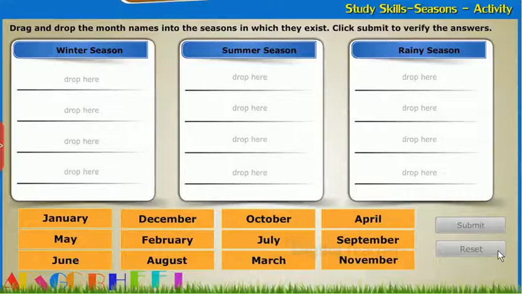Drag and drop the month names into the seasons in which they exist. Click Submit to verify the answers.